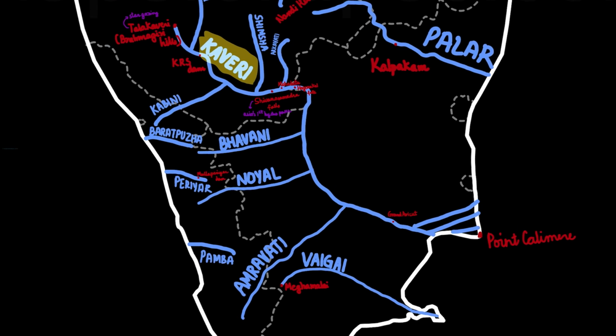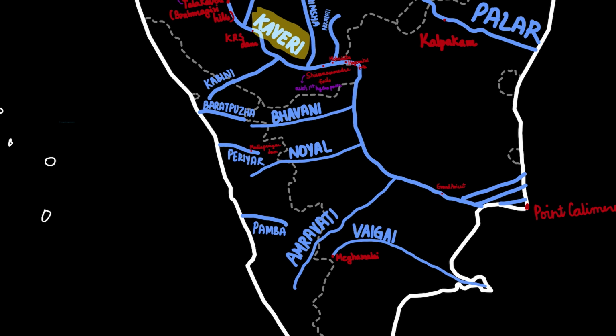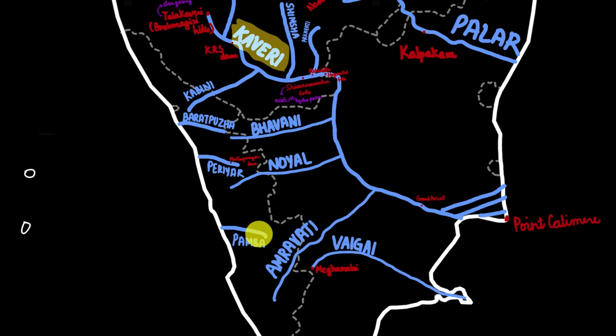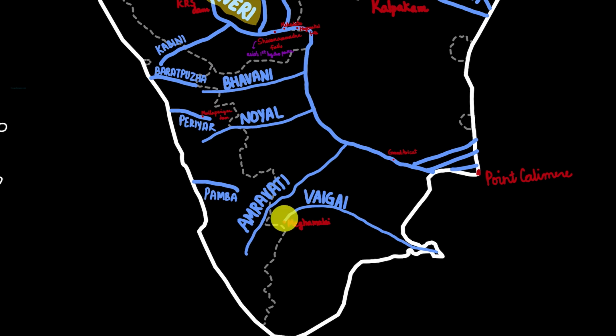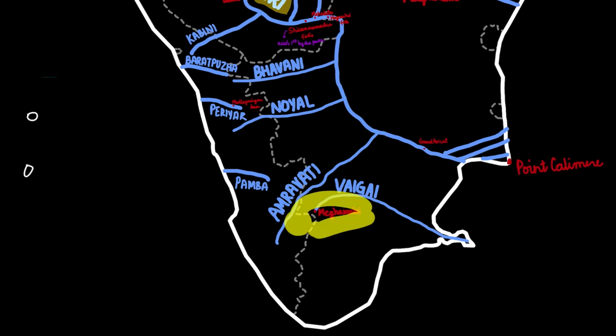Then Kerala also houses many rivers. The major rivers are the Bharatapuzha River, then the Periyar River, on which lies the Mullaperiyar Dam, then the Pamba River. So from north to south, there are Bharatapuzha, Periyar, then Pamba. In the state of Tamil Nadu, there's one more major river, the Vaigai River, which extends up to this point, up to Madurai. Meghamalai, which is also a Tiger Reserve, is located over here on the banks of the Vaigai River.